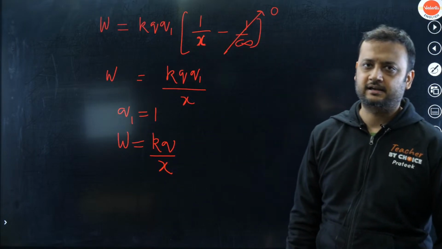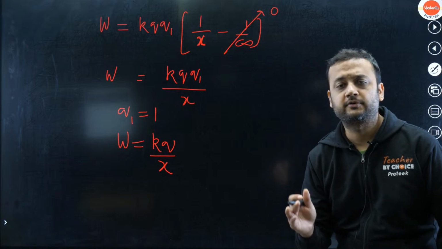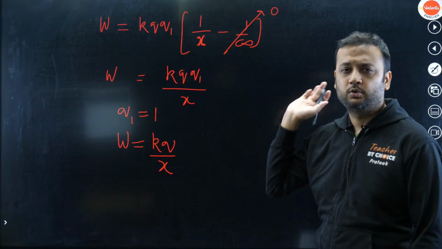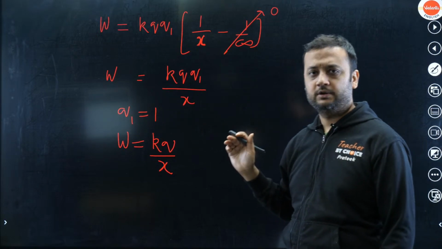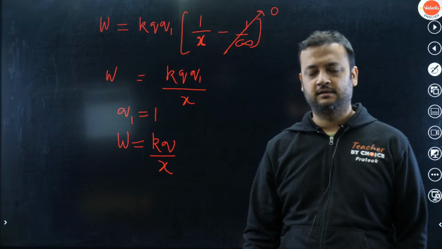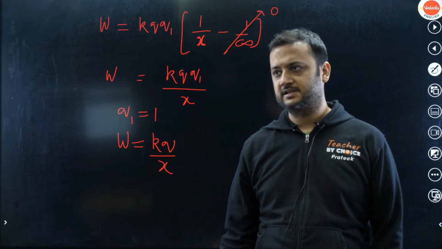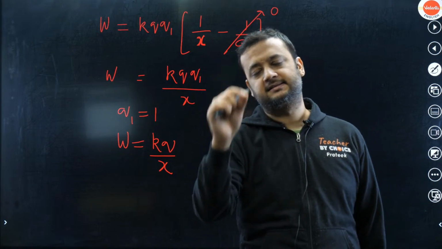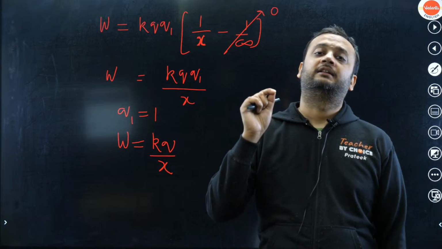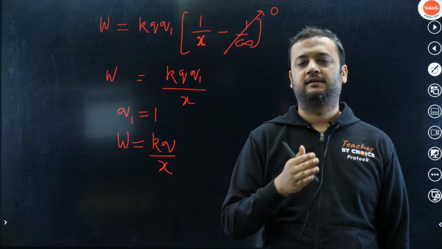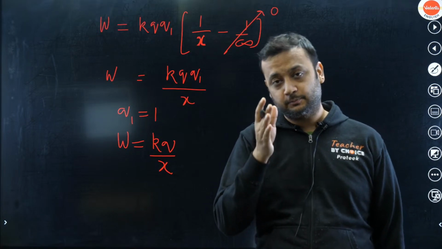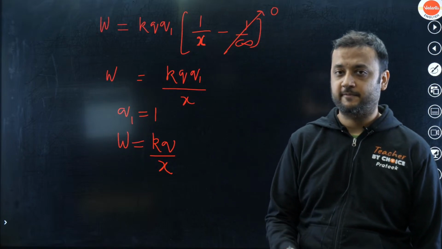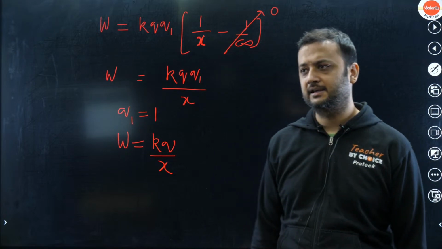Work done by the external agent in bringing a unit positive charge from infinity to the point P very slowly comes out to be kq by x, and this is in the presence of a point charge. Hence, dear friends, the work done by the external agent, hence the potential of a point charge at a distance x, is given by kq by x.